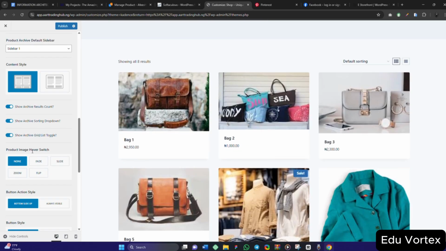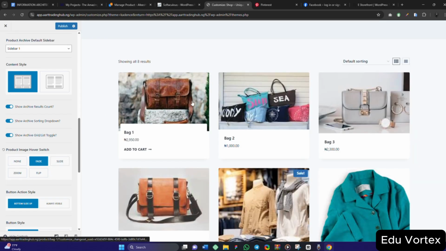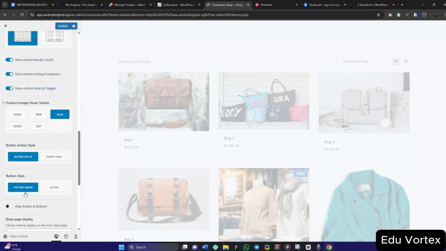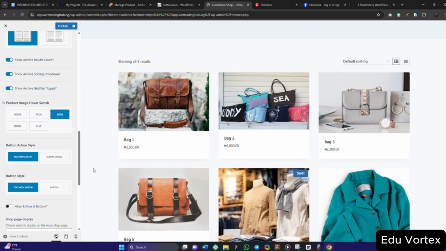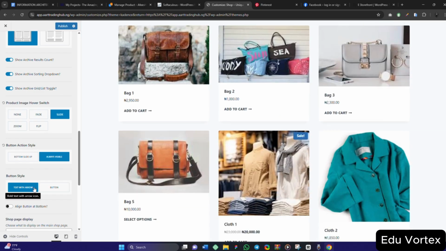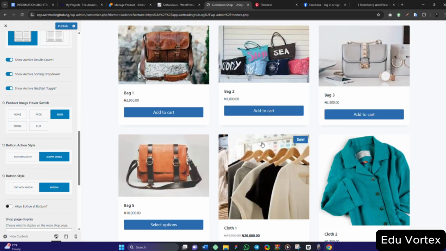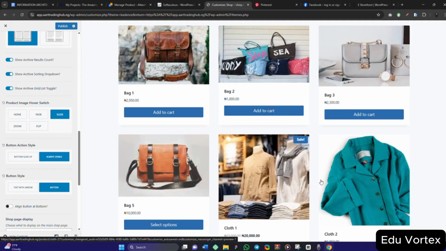So for this product image hover switch, if you hover on it like this, how do you want it to look? Should it fade, or something like that? So I will do slide. Now this button action, if you notice very well, it slides up from the bottom. If you hover on this thing, you will see this. But if I click on always visible, let's see what will happen. Like this, the arrow. So button style, you can change it from text with arrow to button. So let's check what will happen. But you see, this is what I'm saying. Now let me hover on this thing.